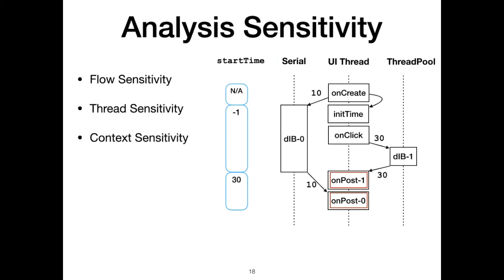Finally, the analysis should be context sensitive, since event races can be caused between different executions of one method, such as onPostExecute. Although there is only one method, two different events are created, caused by different contexts, onCreate and onClick. Now we go through our approach and provide a brief overview of how ErCatcher detects event races statically.